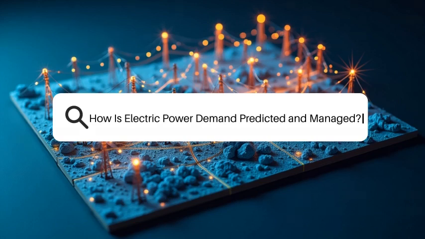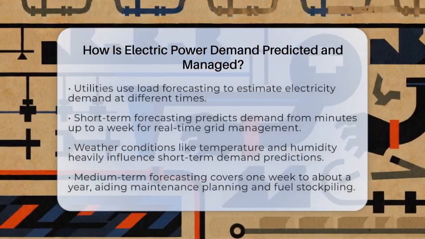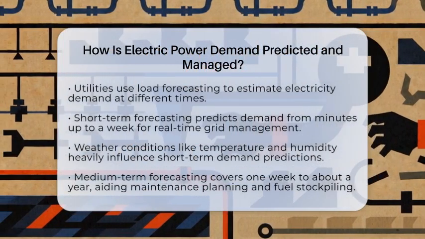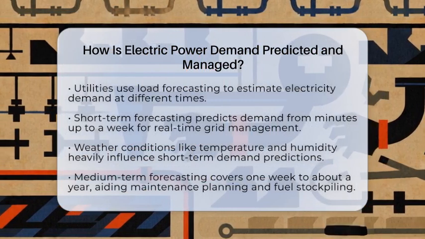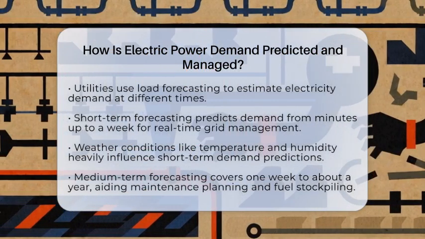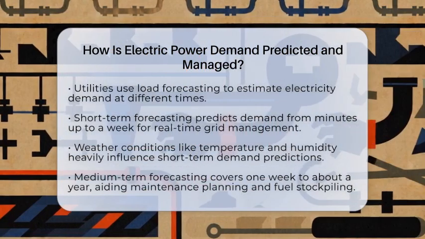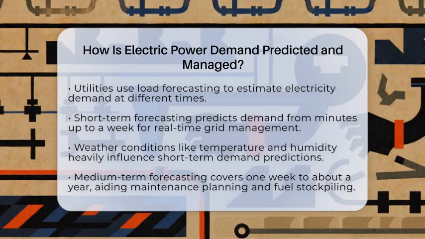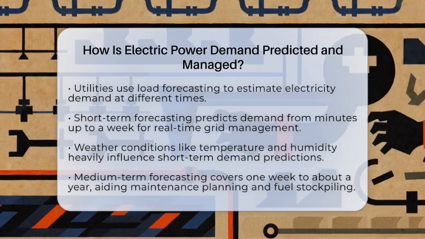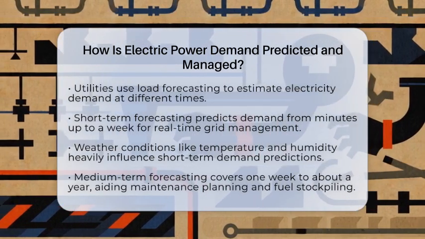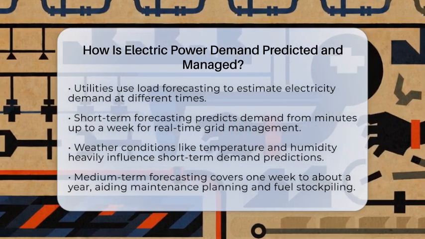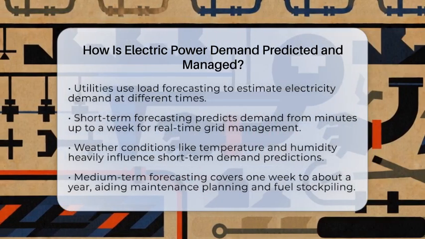How is electric power demand predicted and managed? Imagine trying to keep a city running smoothly without knowing when people will need more electricity. That's where predicting and managing electric power demand becomes so important. Utilities use a process called load forecasting to estimate how much electricity people and businesses will need at different times.